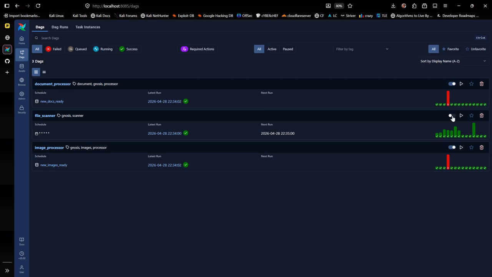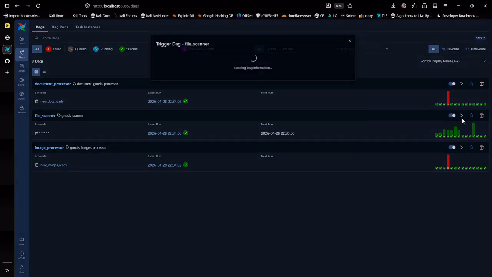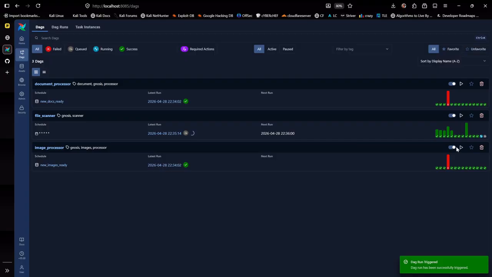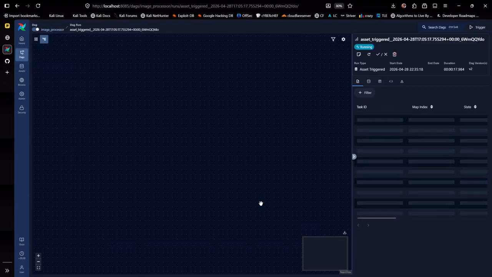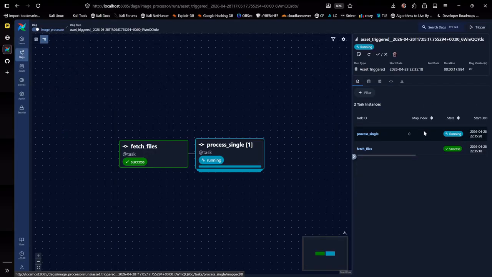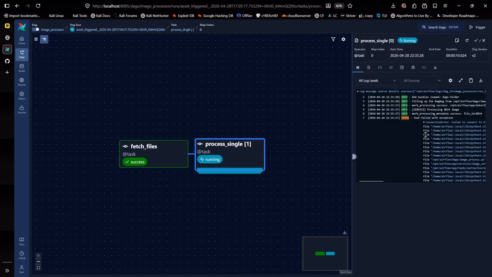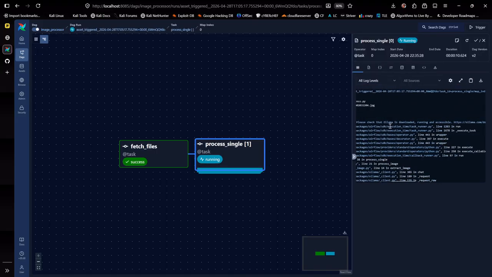So we'll start up our file scanner DAG here. We'll trigger it manually. How this DAG works, what is a DAG and all, we'll get through it soon. But let me just complete this demo ASAP so you can see how this application actually works in one go. Let's refresh. Okay, this is processing.